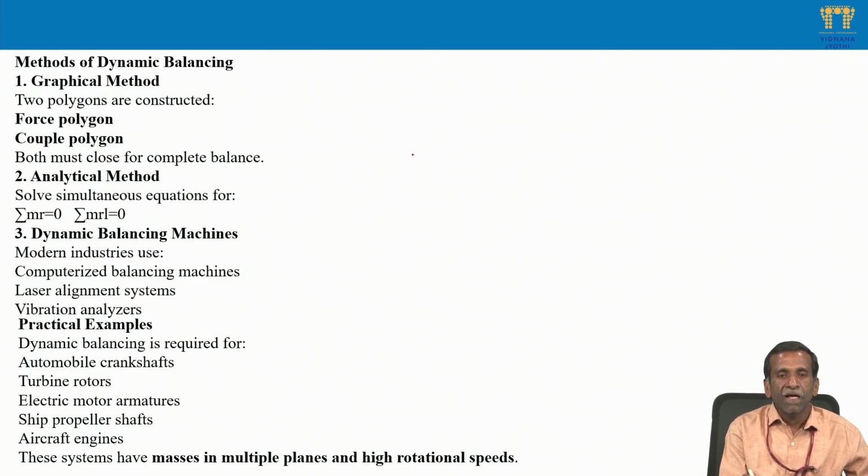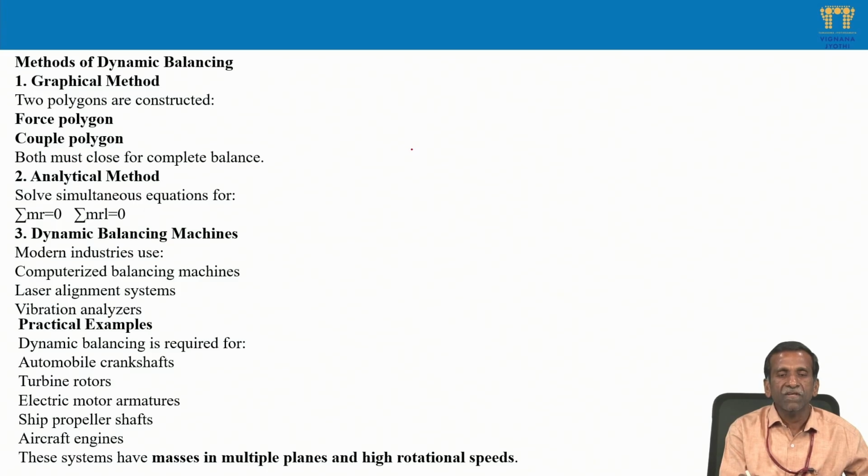This arises when dynamic balancing of machines is concerned. Modern industries use these, these are the application part. If you see computerized balancing machines, practically how it is done: computerized balancing machines, laser alignment systems, and vibration analyzers are all attached, and they measure the unbalanced forces or moments. We are going to see how much mass needs to be attached and in what direction, so that in different planes, in the case of dynamic balancing, it gets balanced. Okay, what are practical examples?